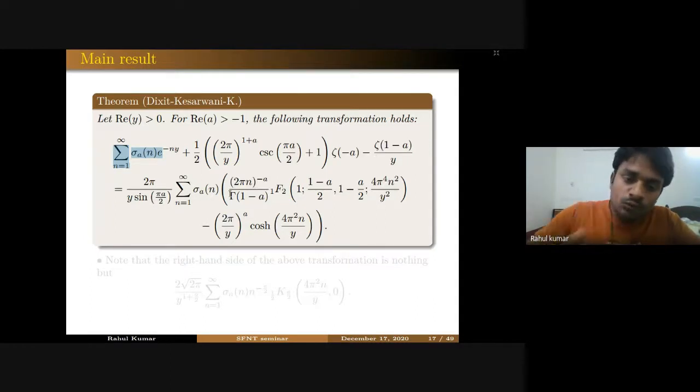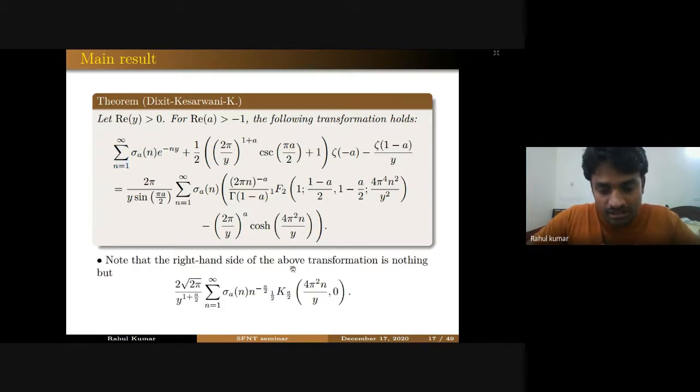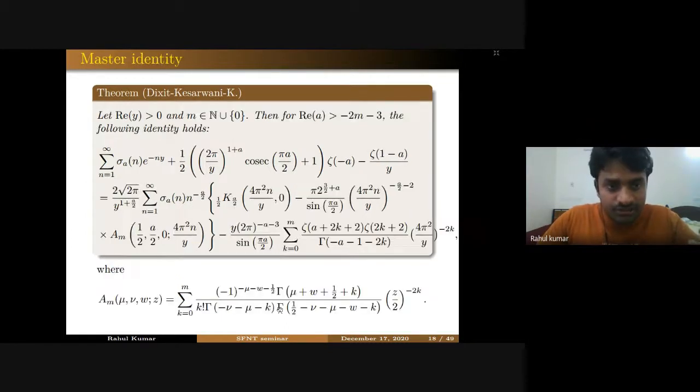When we will be proving this, you will see how these terms are coming up. By the definition of this K half, half and K a half, you can see that this right hand side is nothing but, you can write it in this way in terms of this generalized modified Bessel function. Okay, so now let me present what we call the master identity. This is our identity, we named it the master identity.